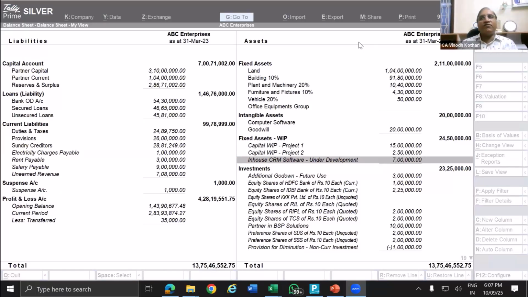Now, the first level classification is whether it is a balance sheet item or a P&L item. The second level classification is the main group. The third level classification is the subgroup. The fourth level classification is the further classification, short term, long term, or based on the financial statement classification. These four classifications are based on drop-down menus, which means you cannot create anything new.